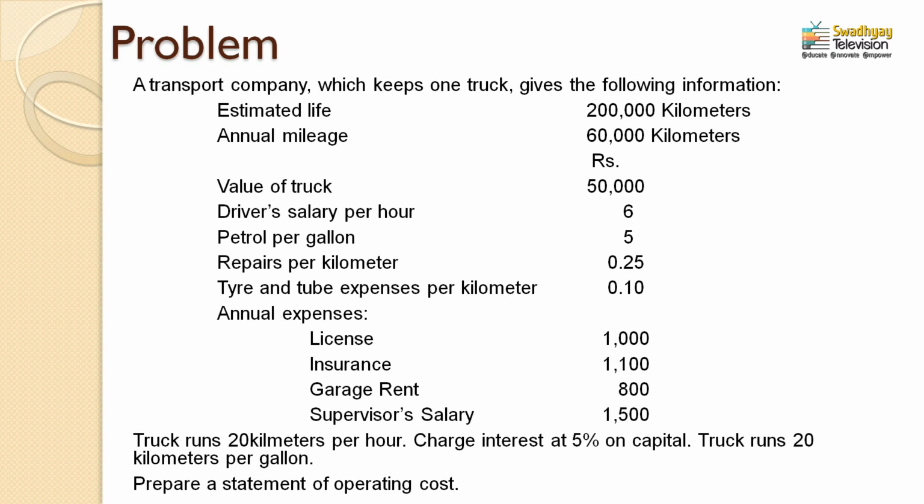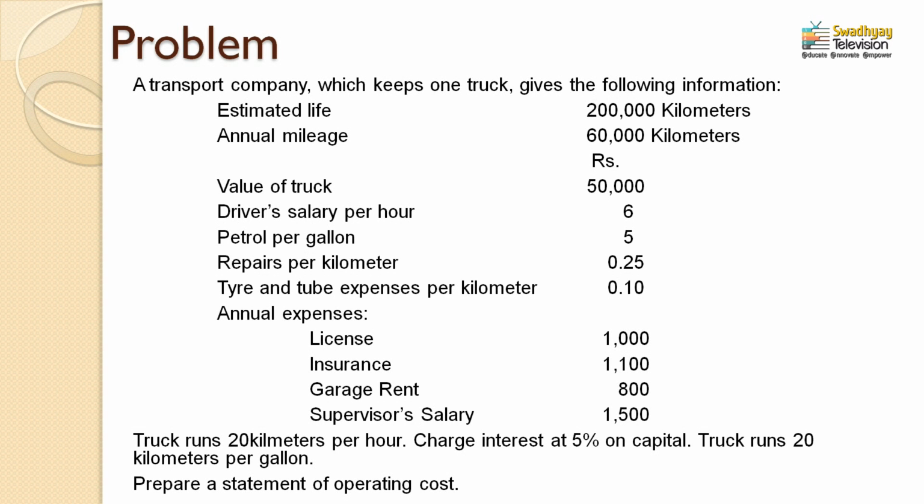Next is petrol per gallon. Petrol expense per gallon is given, that is why you can say that this is also a variable expense. Anyway, it is a variable expense because petrol consumption is calculated on the basis of the vehicle running. So, when the vehicle is in operating mode, only then will the petrol be consumed, and that is why it is purely a variable expense.